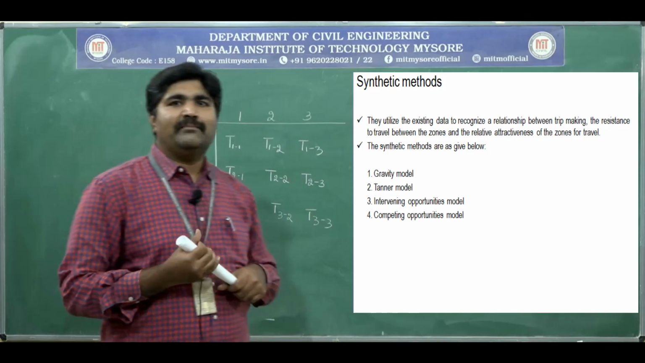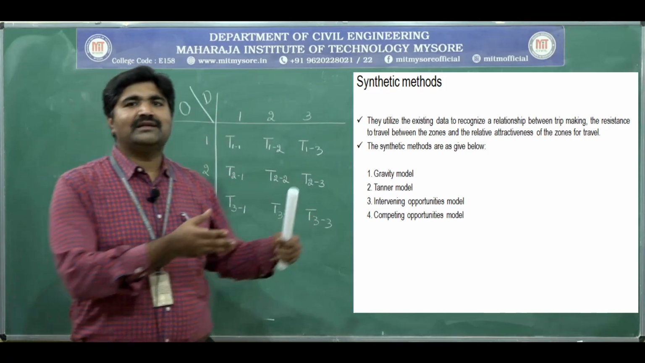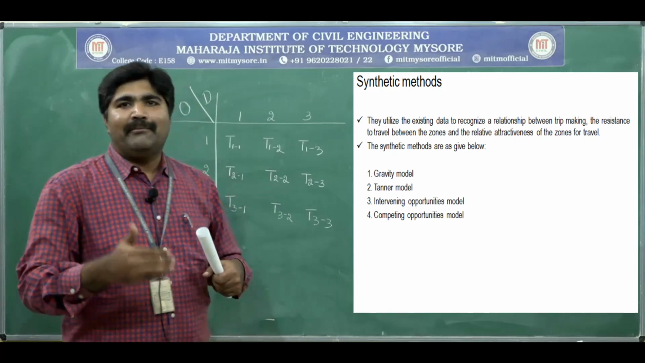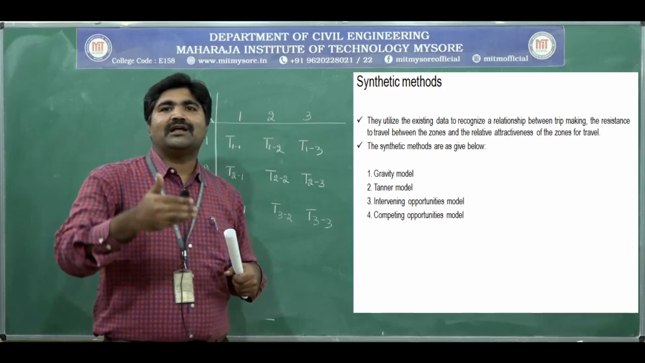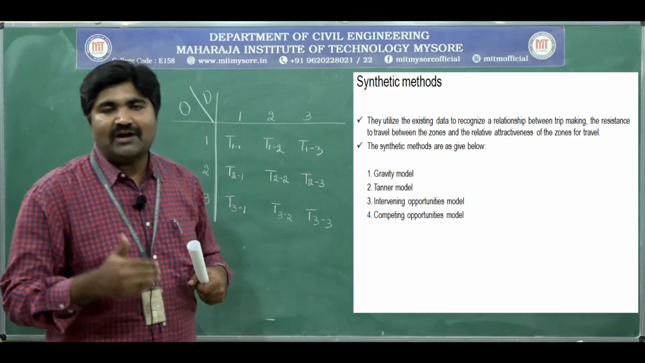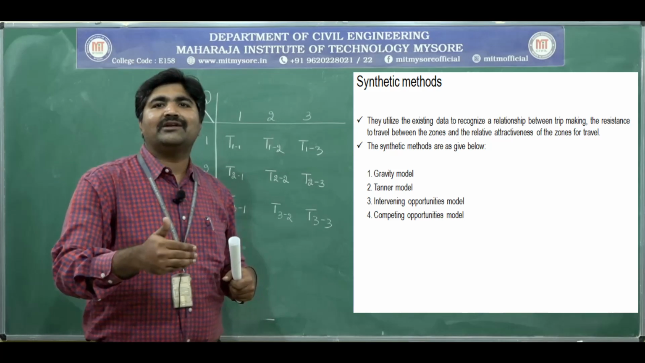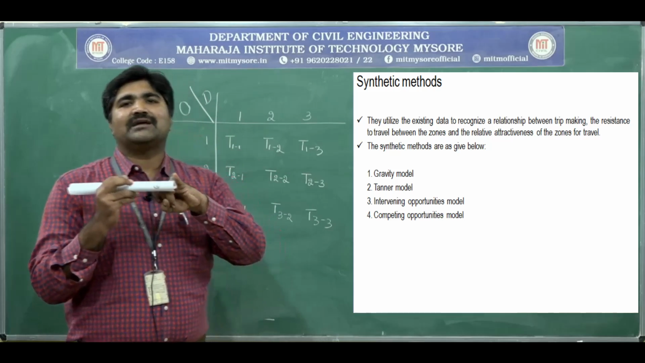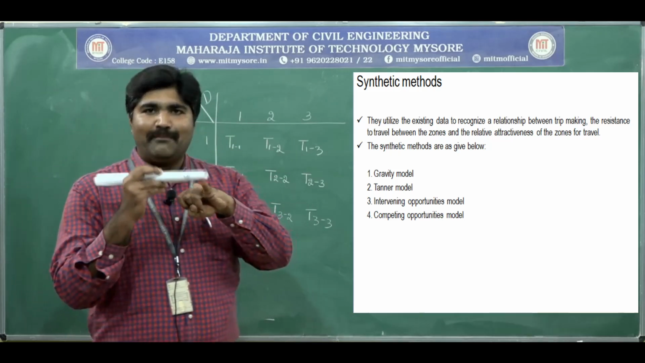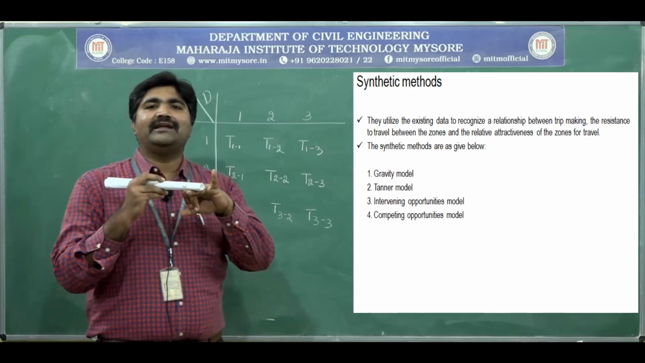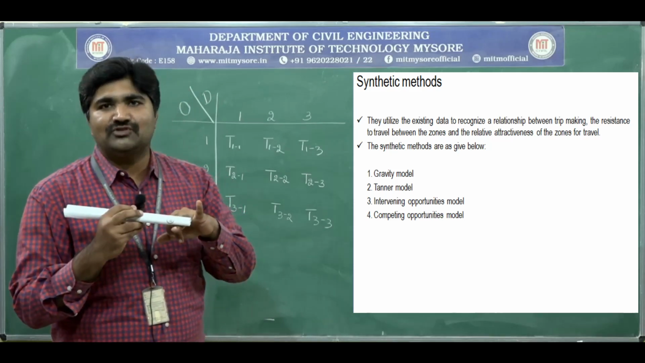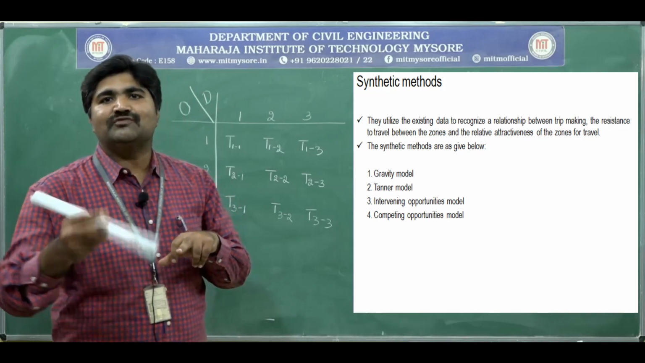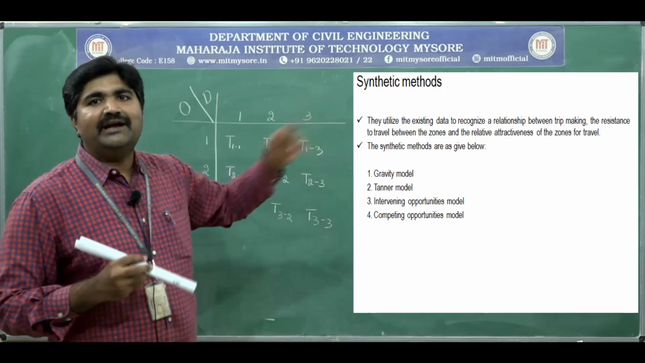Next, synthetic methods or synthetic models. The synthetic methods utilize the existing data to recognize the trip making pattern, and they also identify the resistance to travel between the zones and the attractiveness which causes the travel between the zones. It establishes the relationship with the trip making pattern. That can be identified in this method.